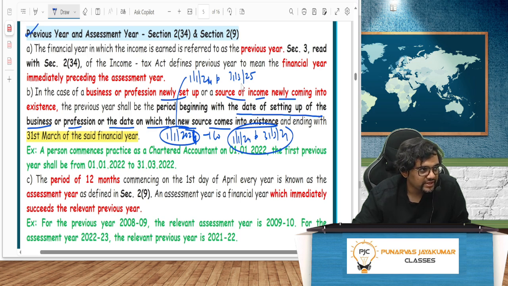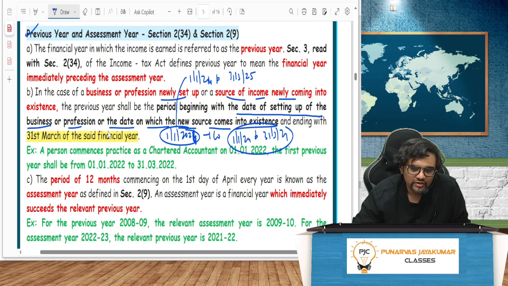So what I'm trying to tell is, if they give you something called financial year in the income tax paper, don't get confused. They may say a company got incorporated on 1/1/24 whose financial year is 24-25. You will get confused with financial year, assessment year, previous year, everything. Financial year is different from assessment year. I'm only bringing in company law because they can ask this in the exam just to confuse you. In company law, under the financial year definition, anything after January, the three months will not be called a financial year; it will be added to the next year.